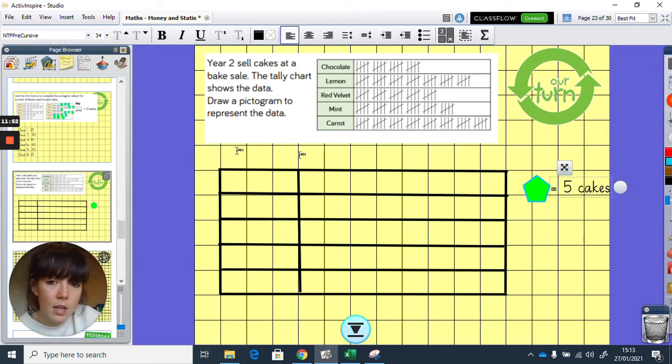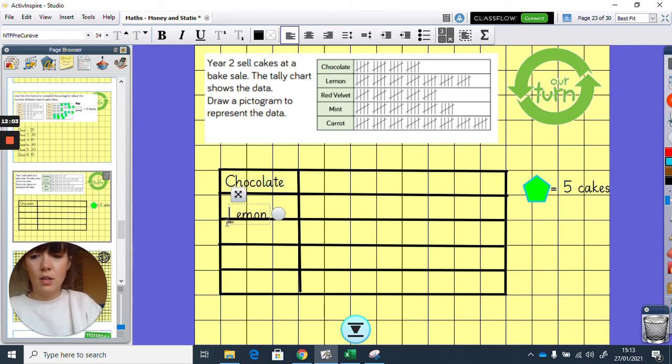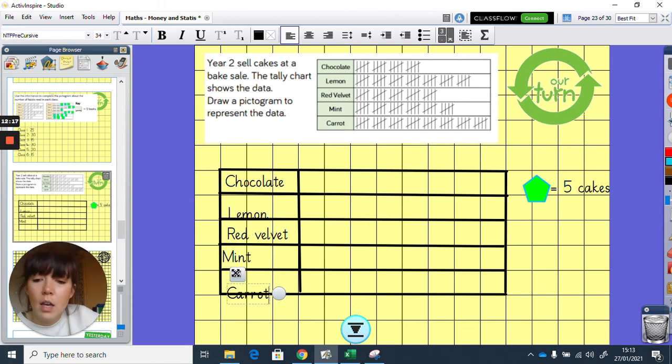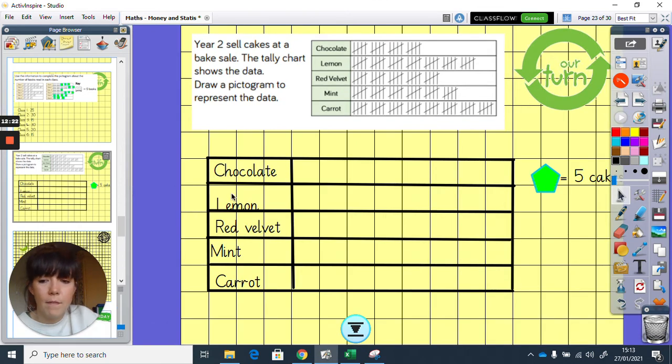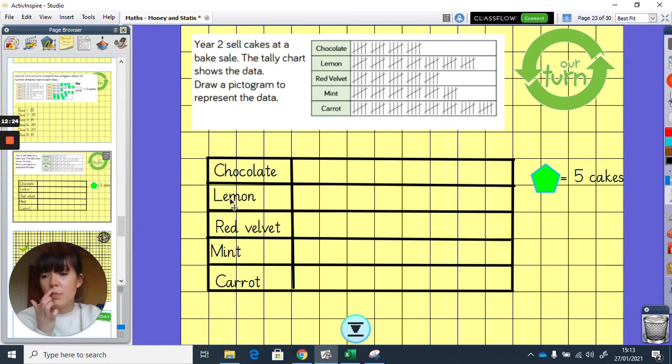Okay, so we have got chocolate, we've got lemon, we've got red velvet, we have got mint, oh, mint cake, interesting, and we've got carrot cake. Okay, so we've done that bit, that's all sorted. So remember that one of those equals 5 cakes.